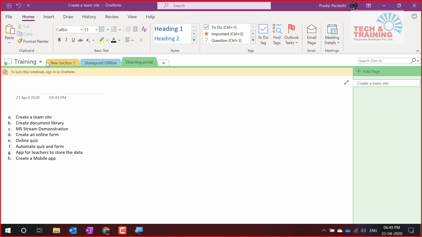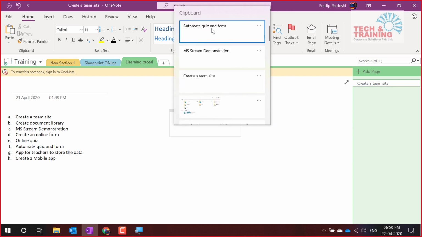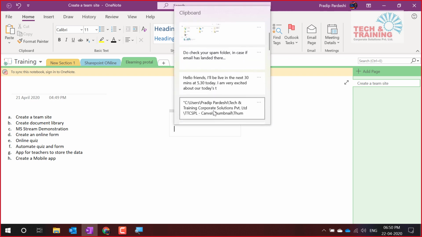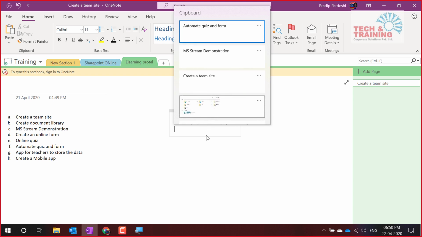Yeah, so one copy thing: how can I copy stuff and efficiently use it? See, copy is one very useful thing which I missed talking about. Let me show you. If I copy this, Control C, I copy this once again, Control C, and I copy this statement, Control C, and I want to paste it here, what will get pasted? The last copied item. But if your Windows is version 1809 or later, you can press Windows V and see all the stuff that I've copied earlier is available here. So Windows V is a shortcut which is nothing but the clipboard.